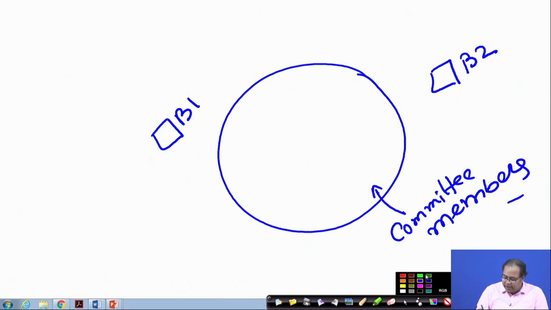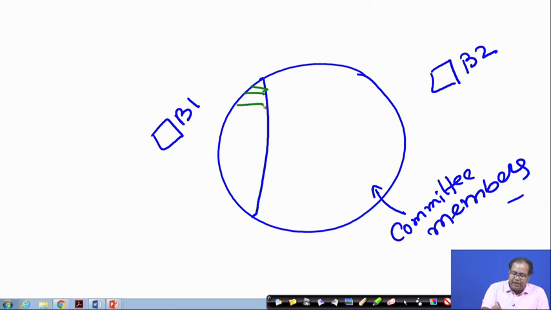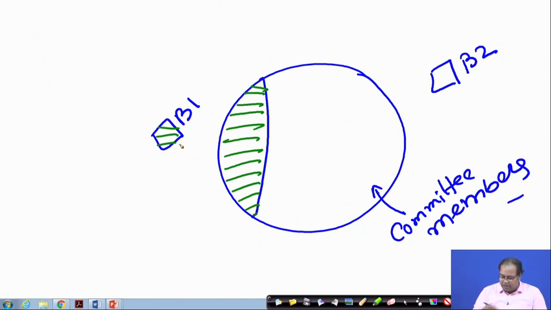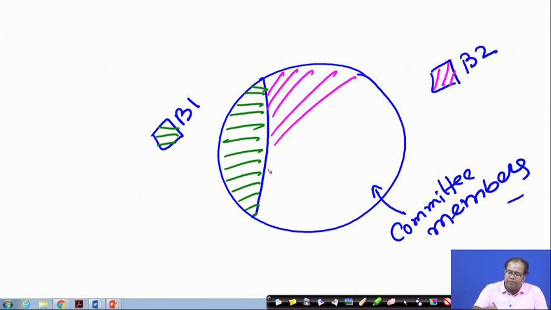Now, say some of the committee members have reached consensus. This set of committee members has reached consensus on block B1, and the other set of nodes has reached consensus on block B2.